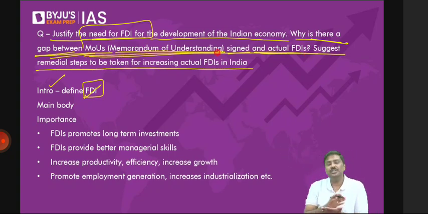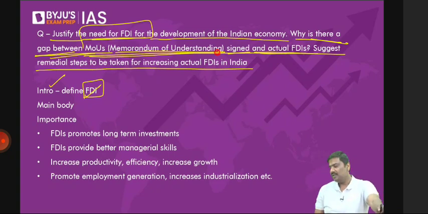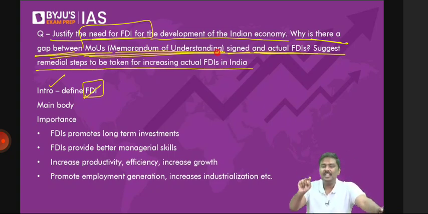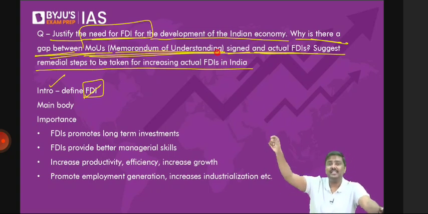But once the agreement is signed, it doesn't mean companies will automatically invest. No. Why? Many times companies will sign the agreement, then realize some issues are there in the state. For example, you have signed the agreement. What if skilled labor availability is very low in that state? Skilled labor availability is very, very low.